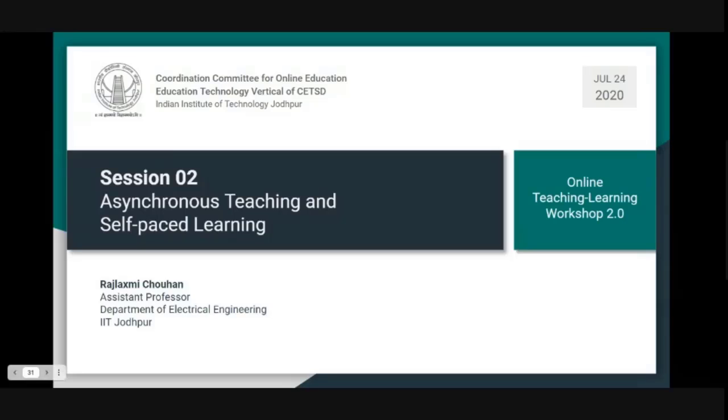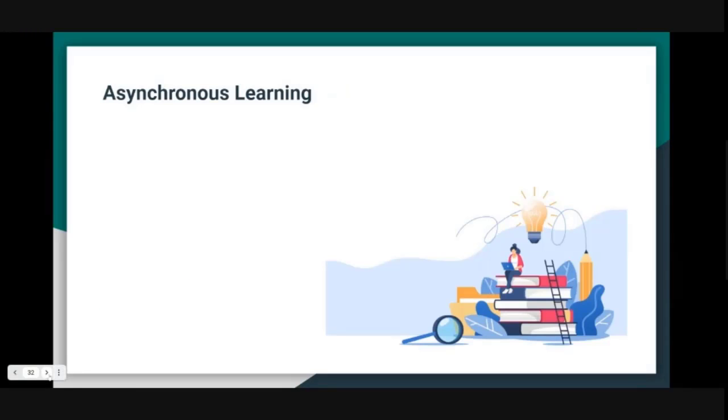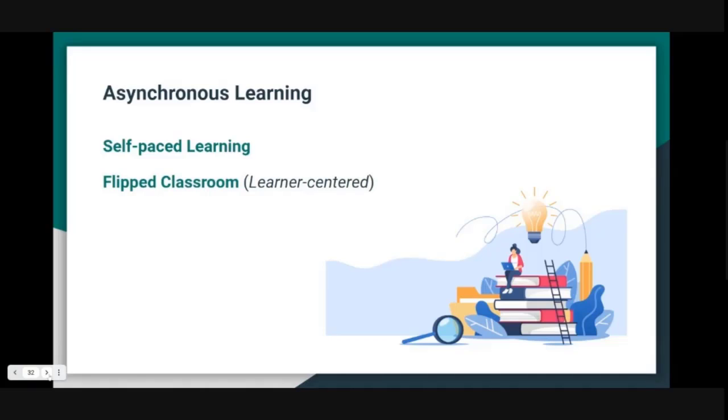So here what we see is, in terms of asynchronous learning, so we understand that what is the meaning of self-paced learning? So we want to talk about two specific styles, one specific style of asynchronous learning, which is called self-paced learning and also flipped classroom. Okay, so what is self-paced learning?